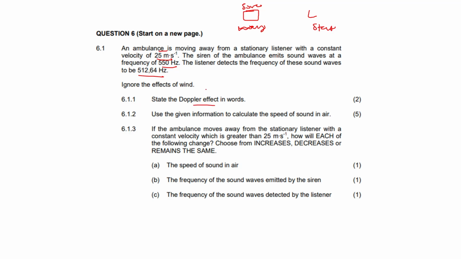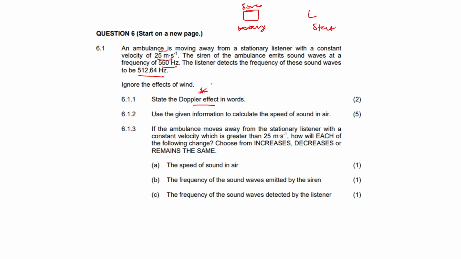6.1.1 State the Doppler effect in words. I would advise you to just study this definition, right? You get easy 2 marks. So the Doppler effect is the change in frequency or pitch of the sound detected by a listener because the sound source and the listener have different velocities relative to the medium of sound propagation. Or the one that's probably most popular is, it is the apparent change in detected frequency as a result of the relative motion between the source and an observer/listener.